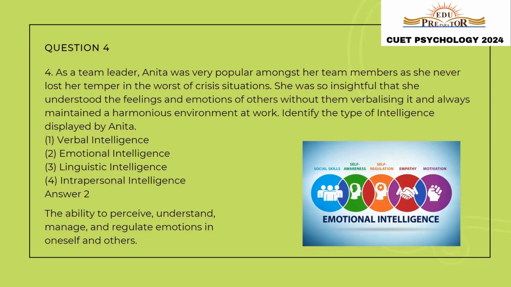So there are some key points given to us in the question. That is, she never loses her temper no matter what the situation is. She is insightful in the manner that she understood the feelings and emotions of others. And she always maintained a harmonious environment. So all these are characteristics of high emotional intelligence. Now, what exactly is emotional intelligence? Emotional intelligence is the ability to perceive, to understand, to manage, and to regulate emotions in oneself and others. So the correct answer of this question is option number 2, emotional intelligence. With this, let us move to the next question.